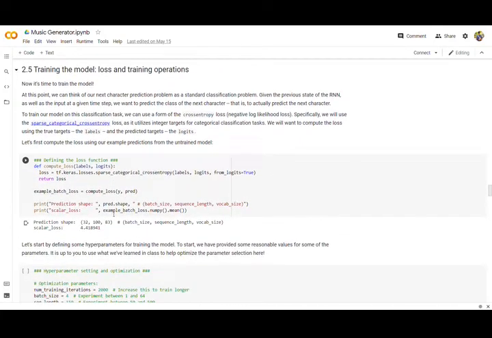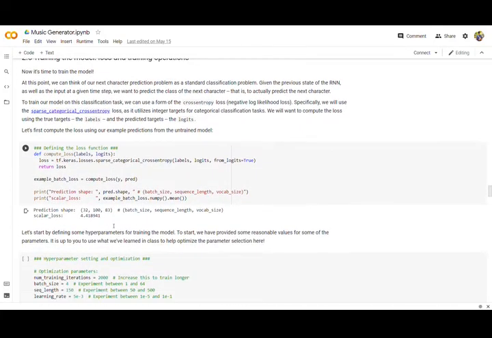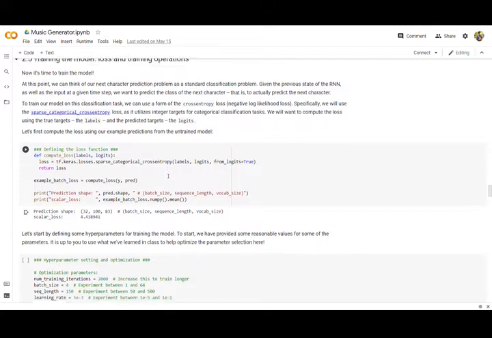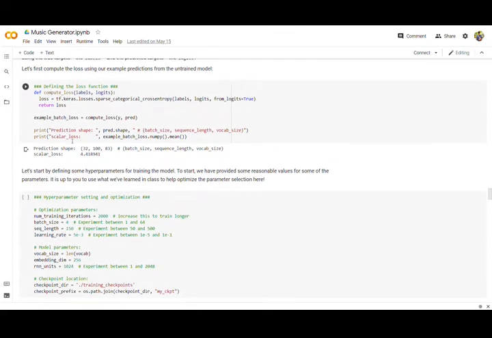Now we'll train a model and perform loss and training operations on it. It's time to train the model. To train our model on this classification task, we can use a form of cross entropy loss, negative log likelihood loss. Specifically, we'll use the sparse categorical cross entropy loss as it utilizes the integer targets for a categorical classification task. We'll want to compute the loss using the true targets, the labels, and the predicted targets, which are known as logits. So a very simple function is used, compute loss.